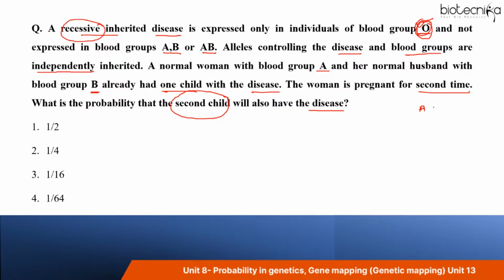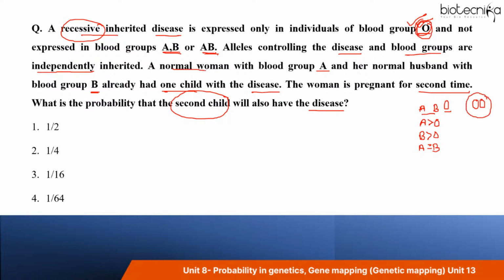Like we have three alleles for blood group: A, B, and O. A is dominant over O, B is dominant over O, but A and B display codominance, right? So if the individual has A blood group, B blood group, or AB blood group, the individual will not show the disease. It will only show the disease when it has O blood group. So O blood group only occurs when an individual inherits the O allele from both parents.